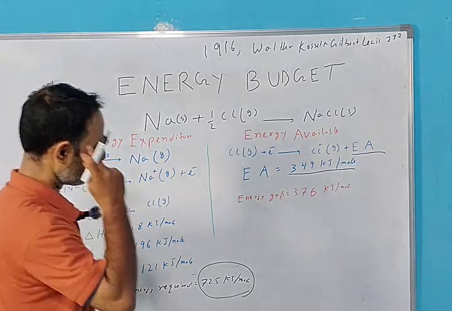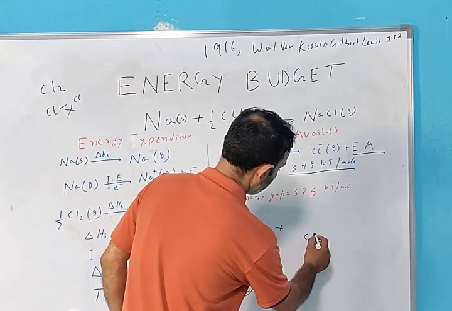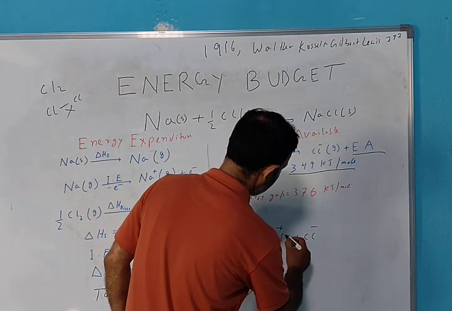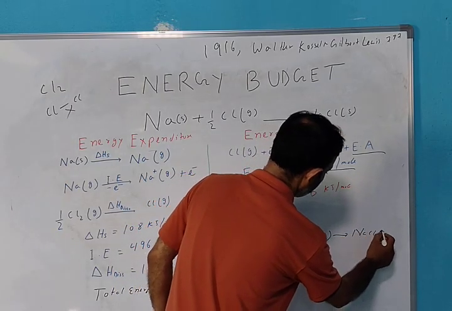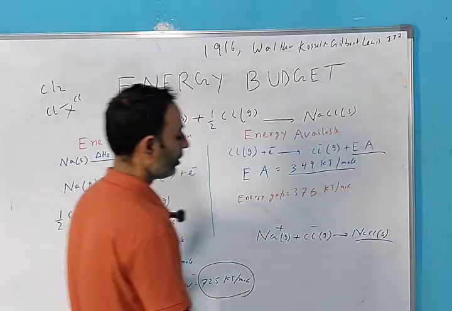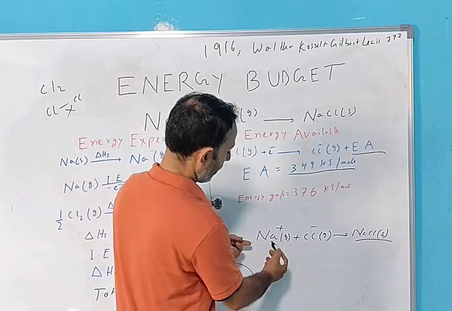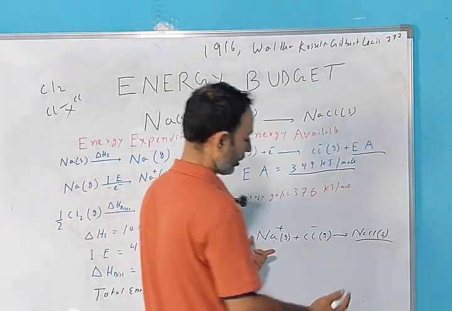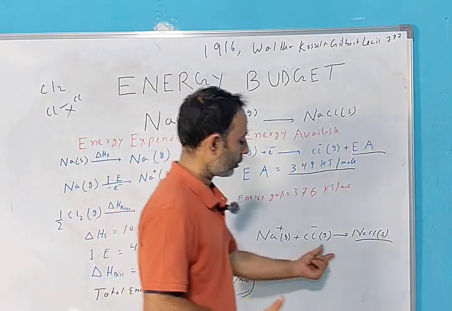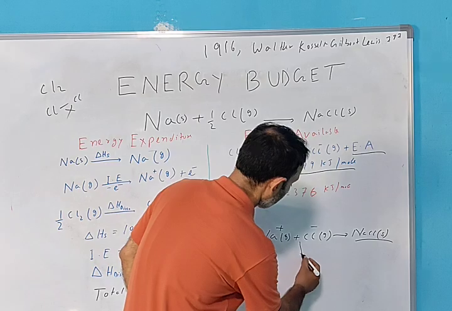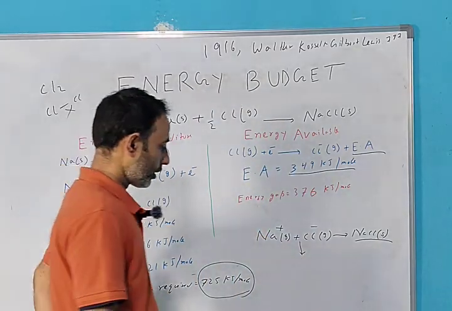So forget that we have created a cation and an anion. These are gases, and they will create an ionic bond and form NaCl solid. Between anion and cation there will be an attraction force, which is called an ionic bond. This leads to formation of NaCl solid. I have already told you, when there is attraction there is release of energy.